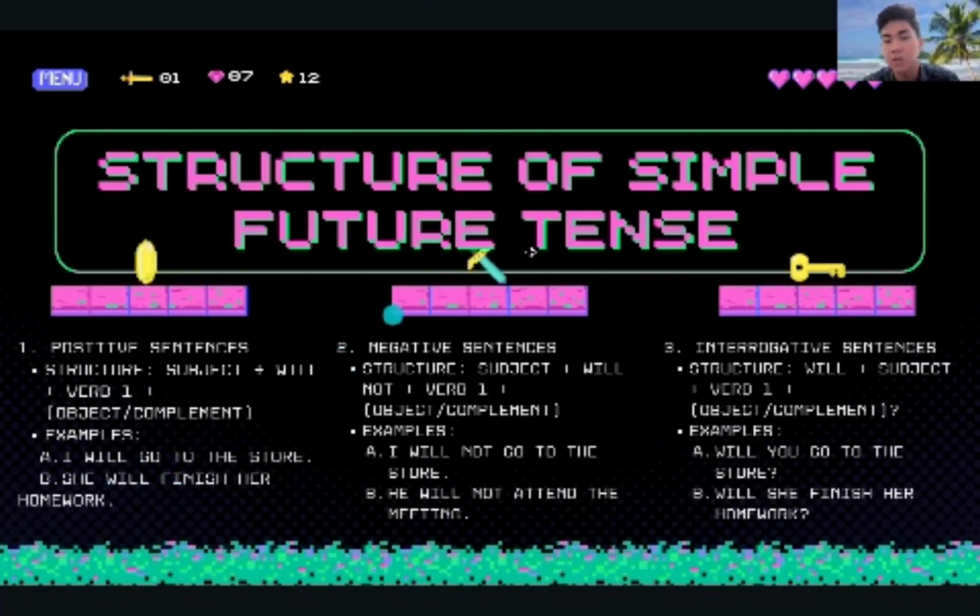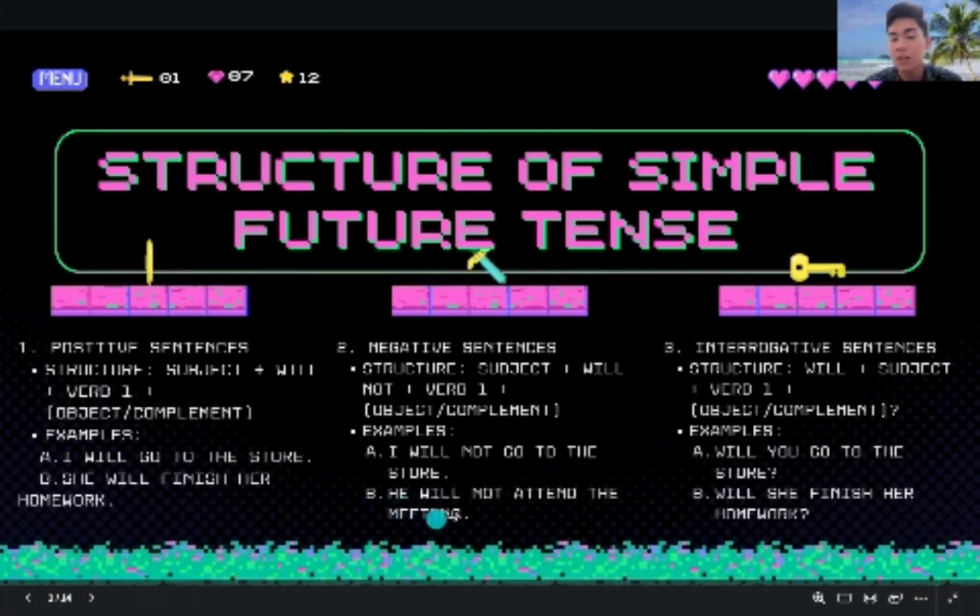The structure number two is the negative sentence. The negative sentence is subject plus will not plus verb one plus object or complement. The difference between the positive sentence and the negative sentence is that we add will not. Example number one is: I will not go to the store. And then: he will not attend the meeting.